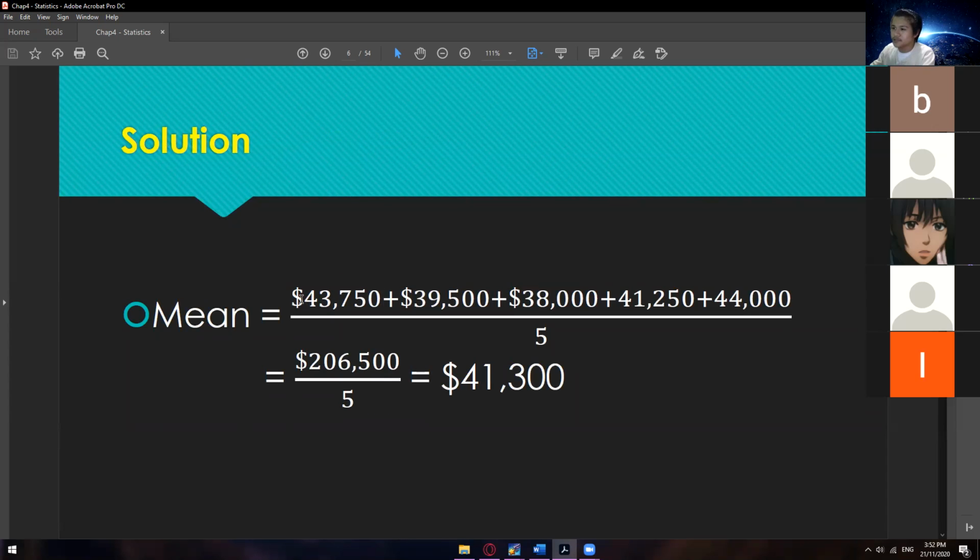So here's the solution. Just add all of those and then divide by 5. Correction again, there should be a dollar sign here and a dollar sign here. The total of the numerator is 206,500. Feel free to use your calculator to check whether this is correct. Then divide by the count, 1, 2, 3, 4, 5, so divide by 5. And we come up with this result. This is the average salary of those 5 people: 41,300 pesos. All right, did you guys get it so far?